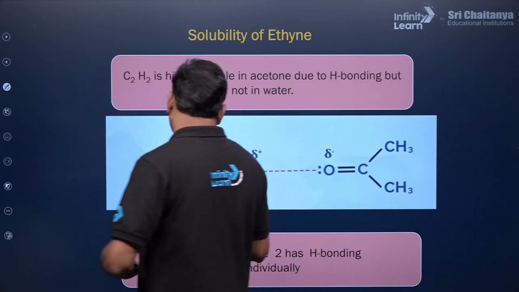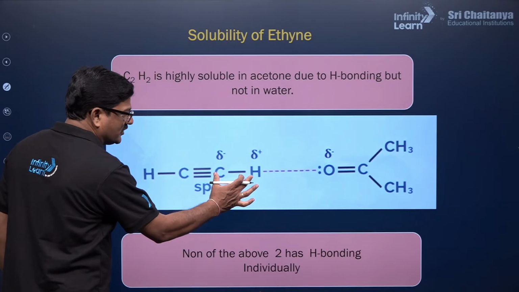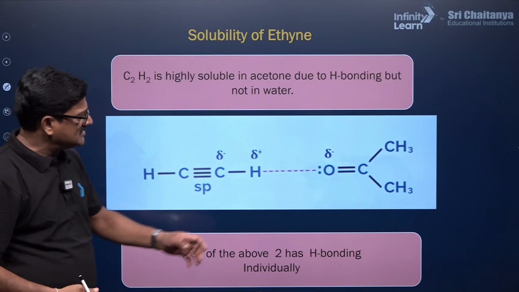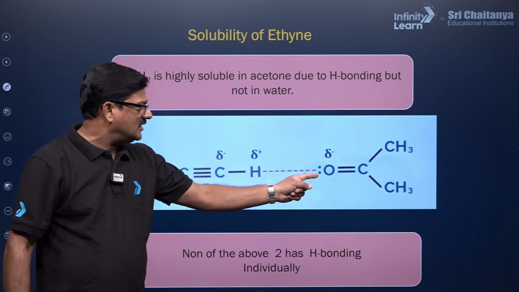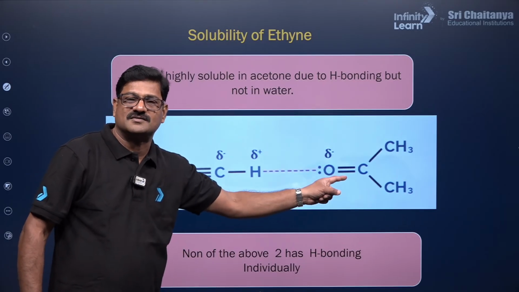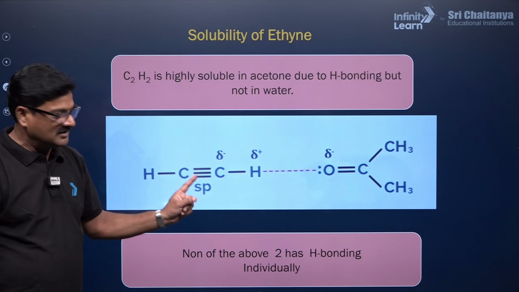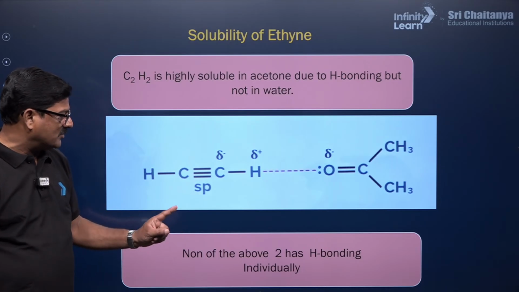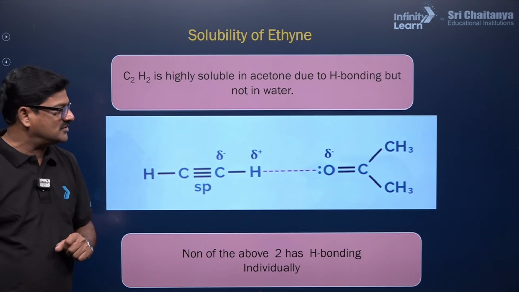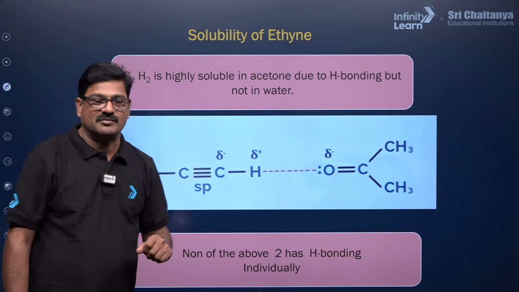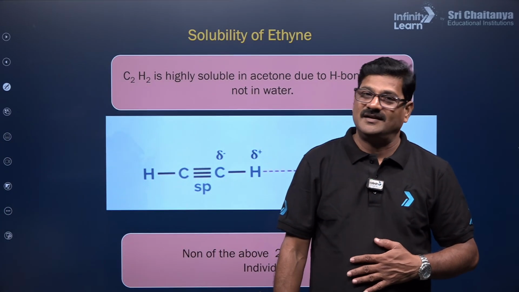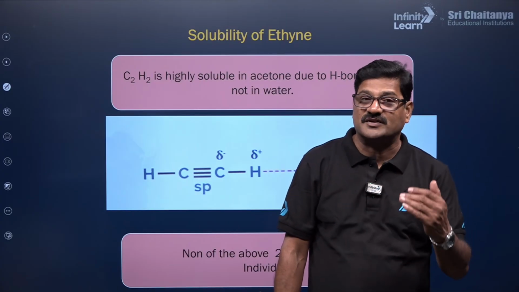So C2H2, acetylene, because of this electronegativity, has positive charge and negative charge, and this electronegativity difference makes it form a bond with weak electrostatic force of attraction with the oxygen of the acetone. Propanone is also called acetone. You are going to see none of the above two has hydrogen bonding individually. So acetylene does not have hydrogen bonding, acetone does not have hydrogen bonding, but when these two mix together, it is going to form hydrogen bonding. Fine, and it is important in the solution aspect as well.